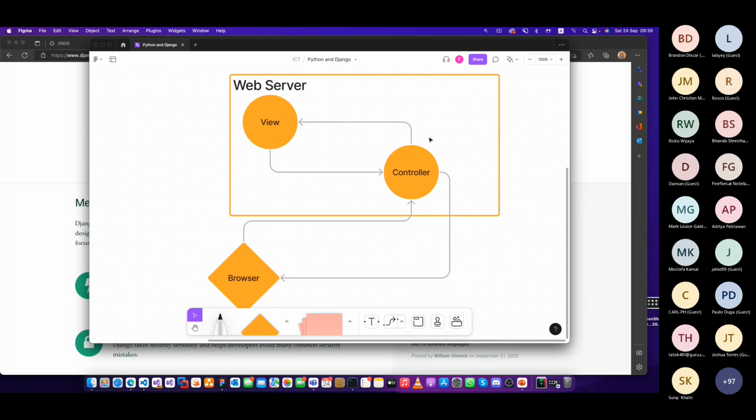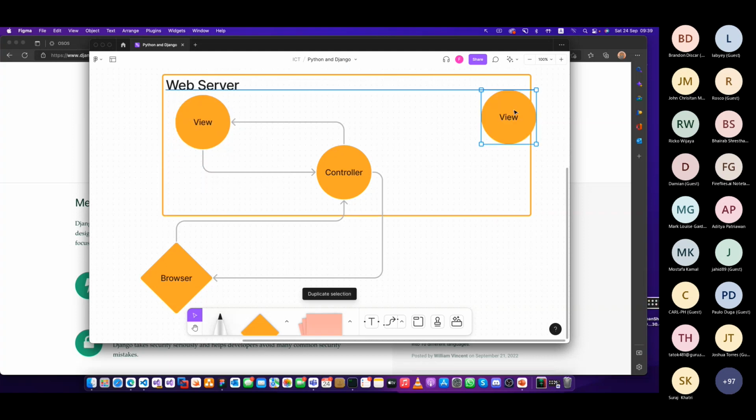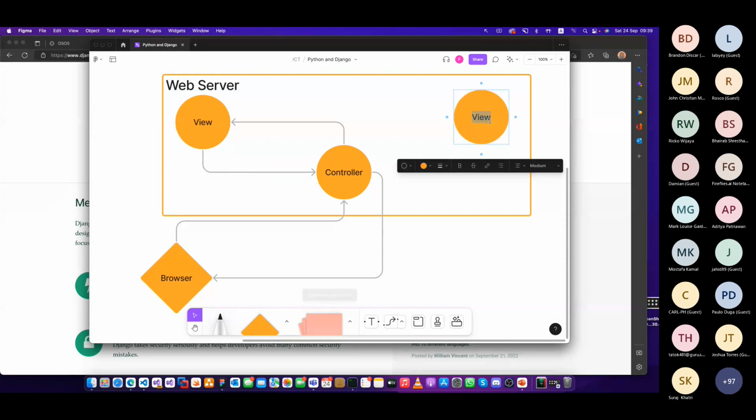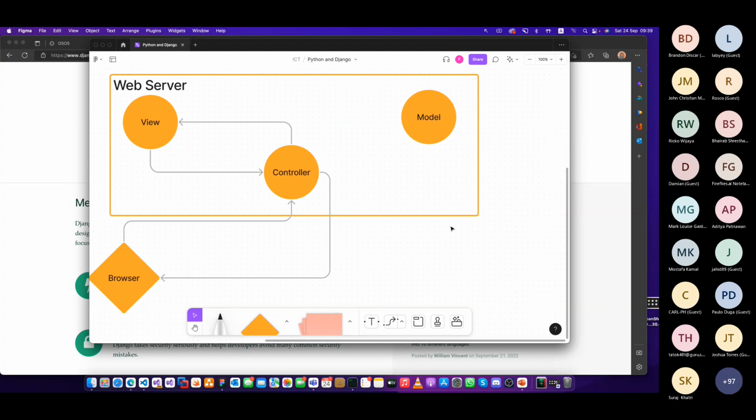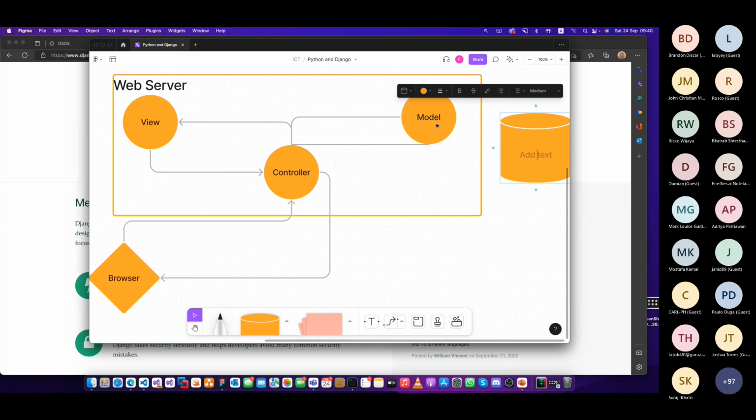If you have data, that's the next thing. Imagine you are picking up some data from the database, right? Then it will look at the model, the data layer. It goes to the model and comes back to the controller, and again it goes to the view, and then the view comes back and displays the model. If you have an outside database, the model will go to the database, the data will be picked up and come back here and be sent on. So this is how the model view controller works.